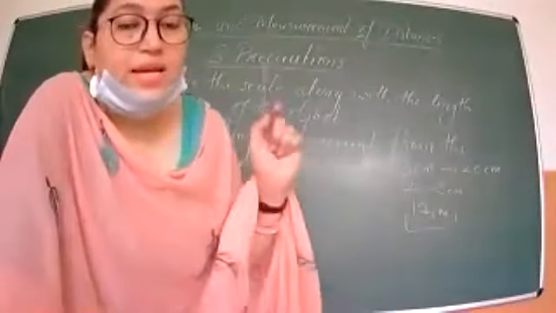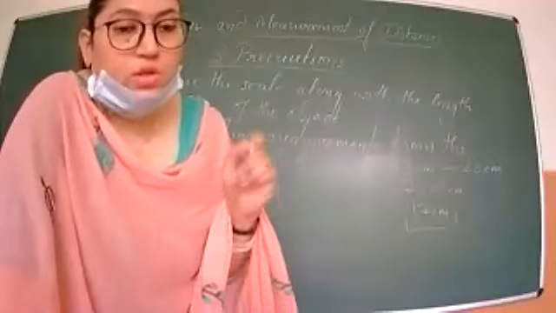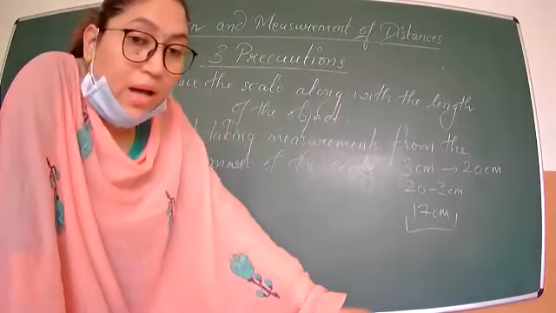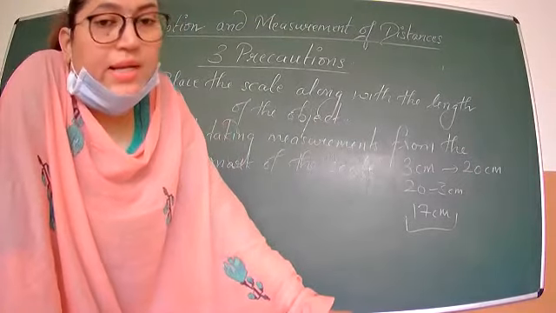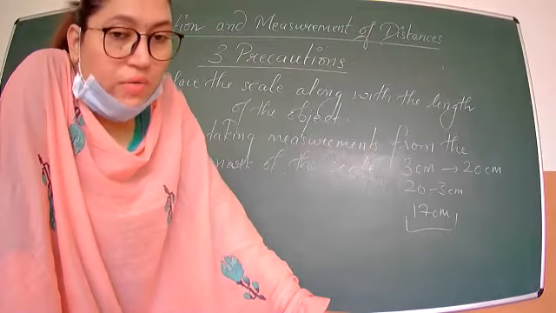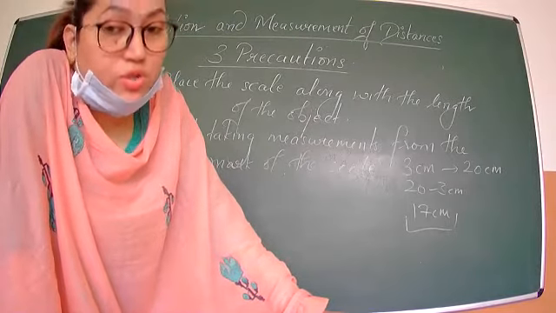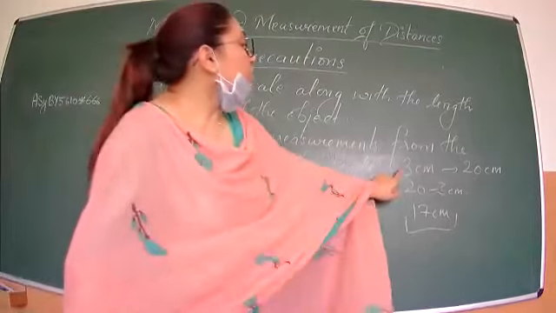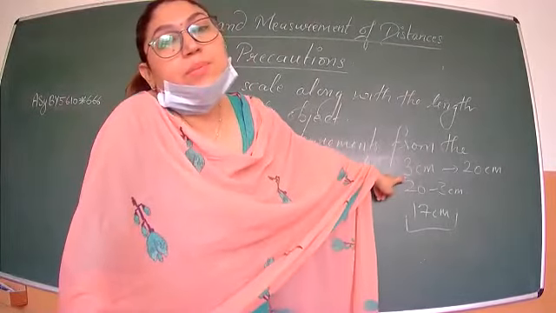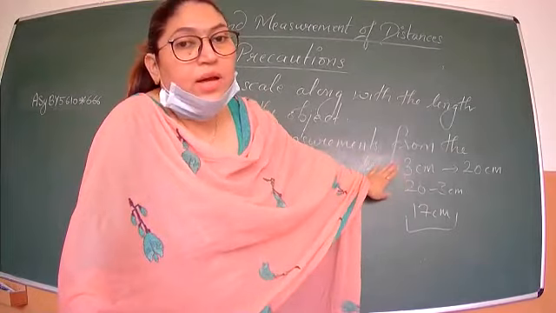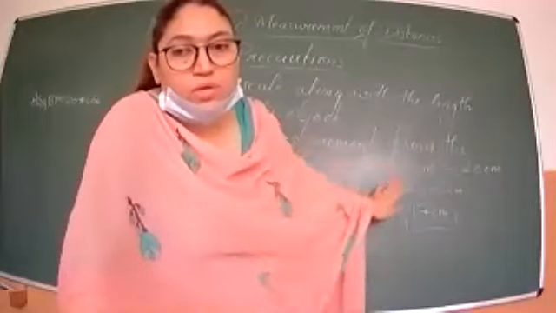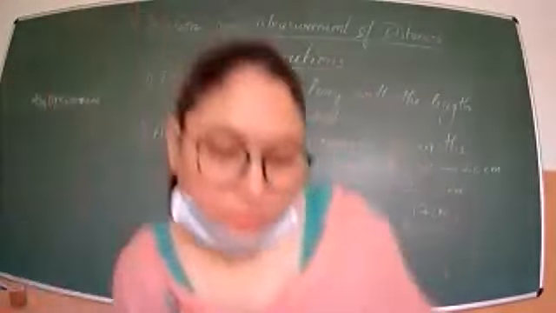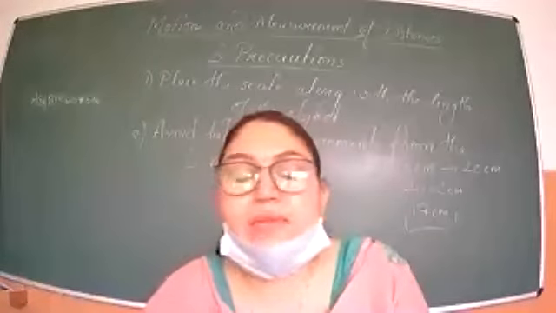So it depends on what your starting point is. The second point of the precaution is that we should avoid taking measurements from the zero mark of the scale if the scale has broken ends, or if it is a used or old one, or if the zero mark is not clear. Then you can start measuring from any other point, but you have to subtract those centimeters from where you are starting. I hope it is clear. Is there any doubt in the second point? No doubt. Okay.